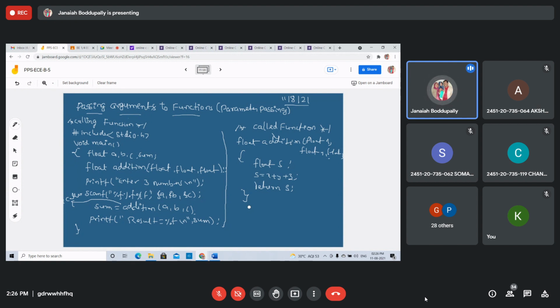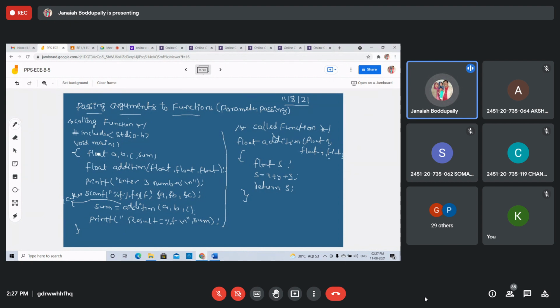So the call by value mechanism does not change the content of the arguments in the calling function, even if they are changed in the called function. If we change the values of x, y, z, it will not affect the actual arguments. Right, students? We change the values of the formal arguments, and it will not affect the actual arguments.